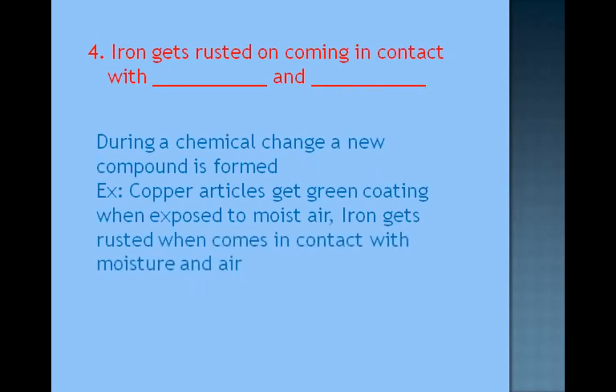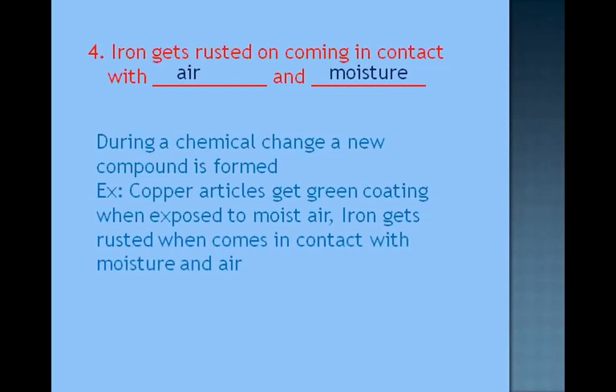Along with that, one more example you can see here. Copper articles get a green coating when they are exposed to moisture. Same like that, our iron also gets rust when it comes in contact with moisture and also air. So our answer is air and moisture. You can also write water in the place of moisture. Even in the presence of water, it will happen like that.